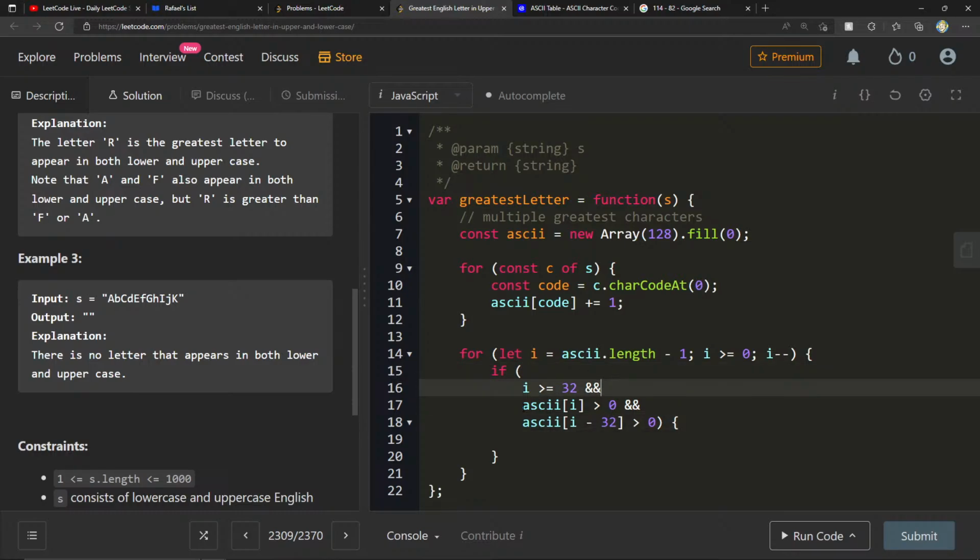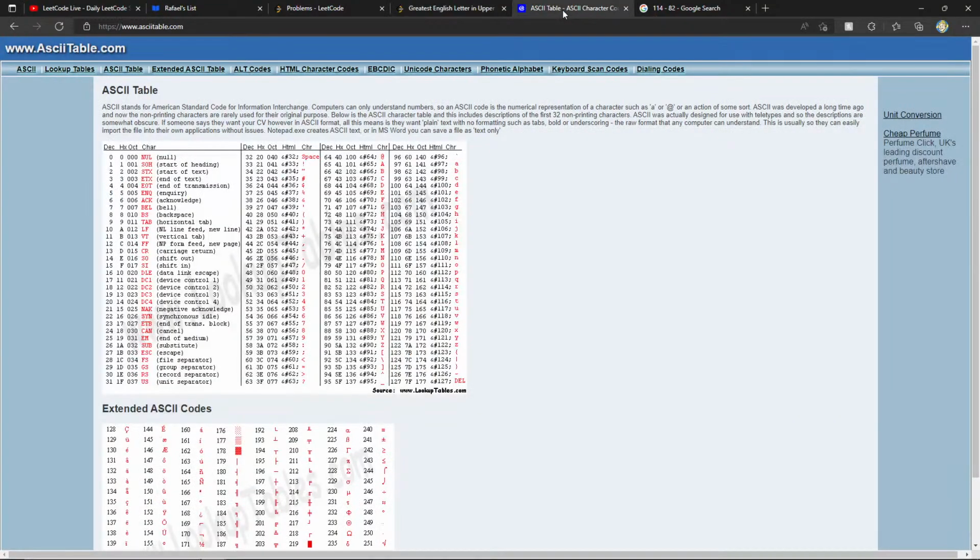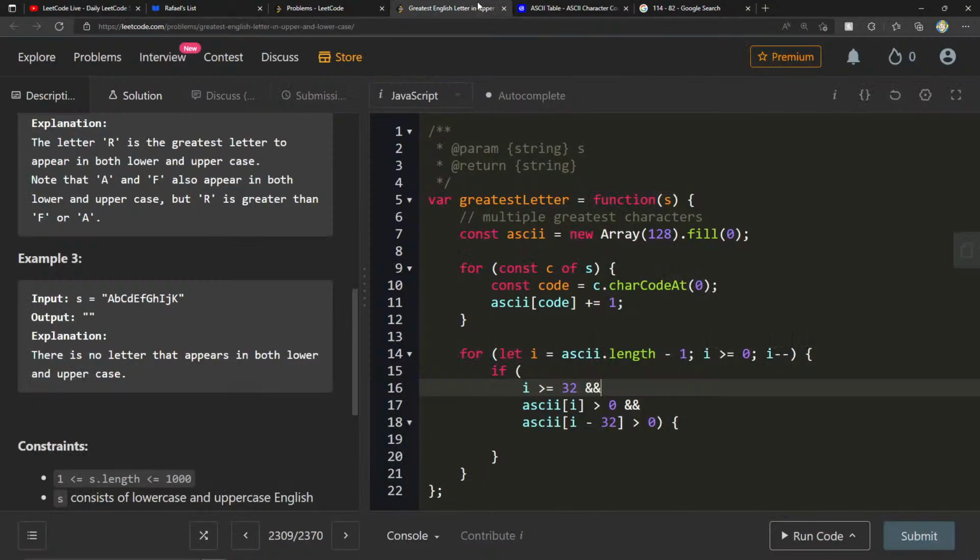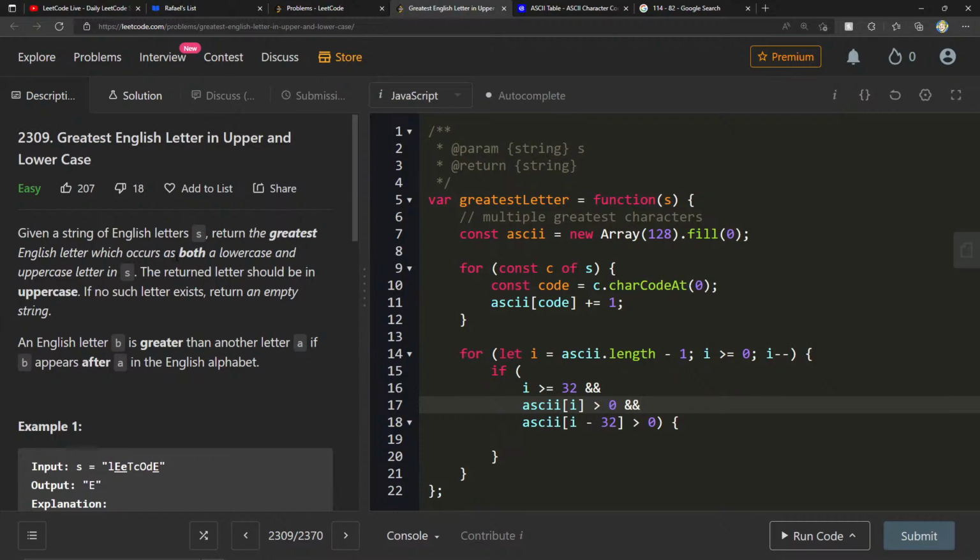Then I'm saying if I'm currently at a lowercase letter, if ASCII of i is greater than 0, because lowercase letters are the first ones that I'm going to find in this table, and ASCII of i minus 32, this is to find its corresponding uppercase letter. If that one's also greater than 0, then these have appeared more than once, which is all we care about, both as lowercase and uppercase letter.